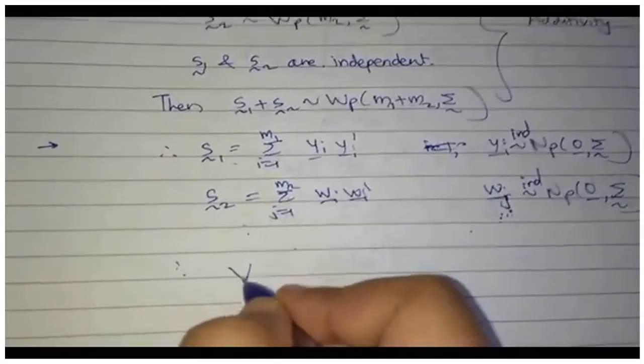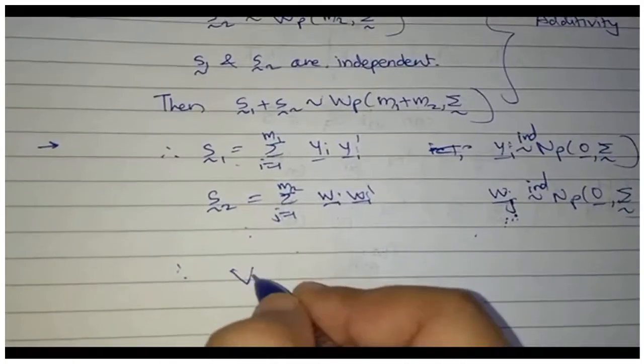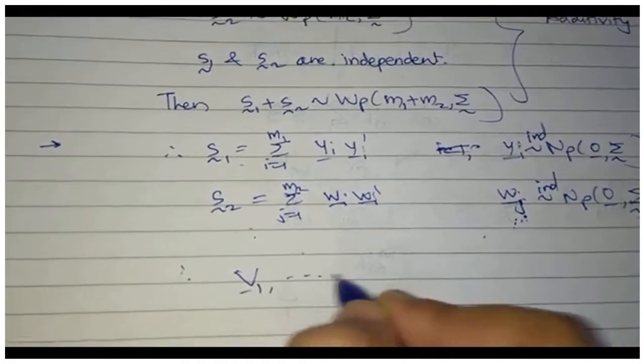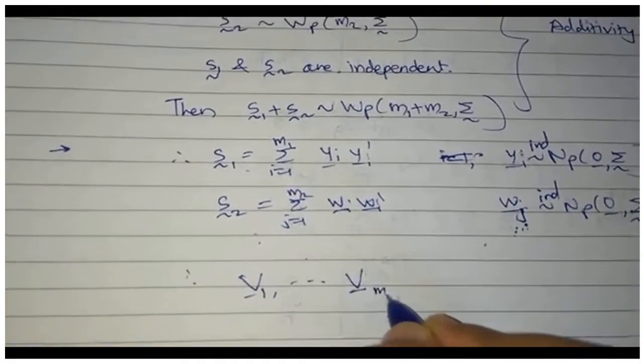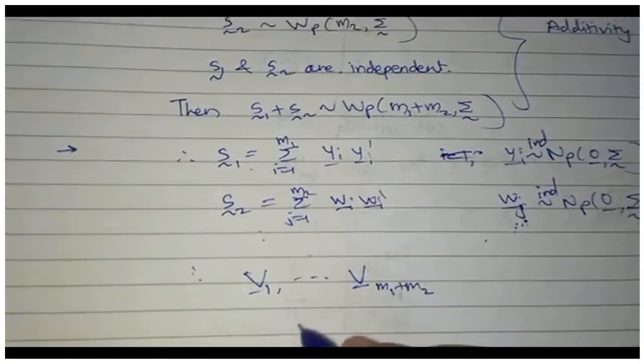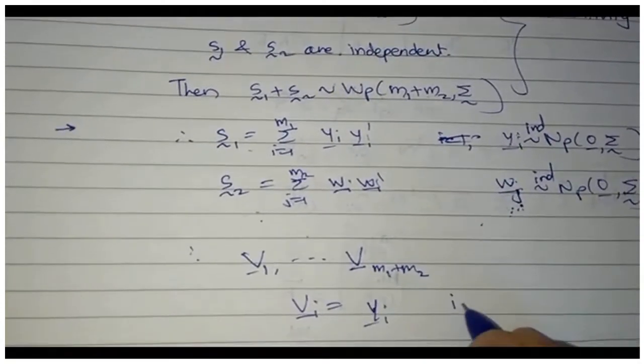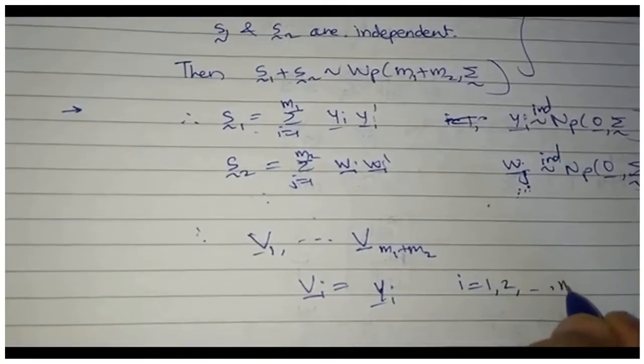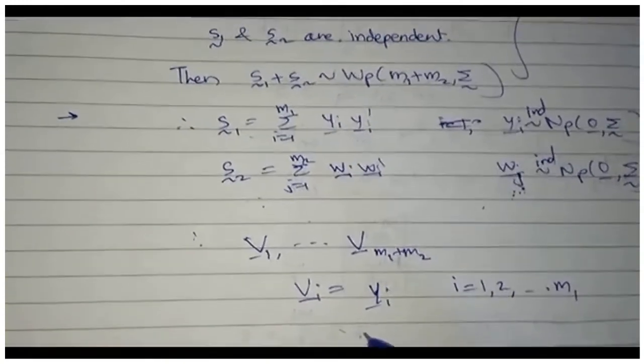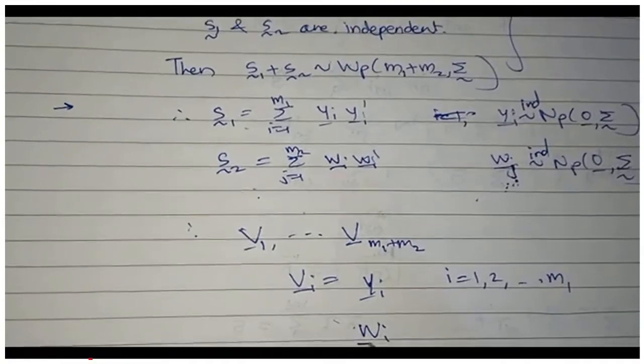Therefore, I can define a new set of vectors, say v1 up to v(m1 plus m2), such that I define vi as yi when i is from 1 up to m1, and vi as wi, not w.